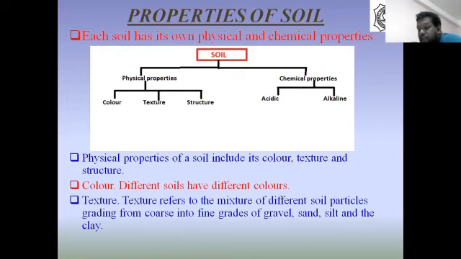First of all, clay. It contains 45% of silt, 45% of clay, and 10% of sand. Whereas clay loam type of soil contains 25% of clay, 42% of silt, and 33% of sand. Whereas loamy soil contains 18% of clay, 42% silt, and 40% of sand. Silt contains 13% clay, 82% silt, and 5% of sand. So these are the different textures of soil.